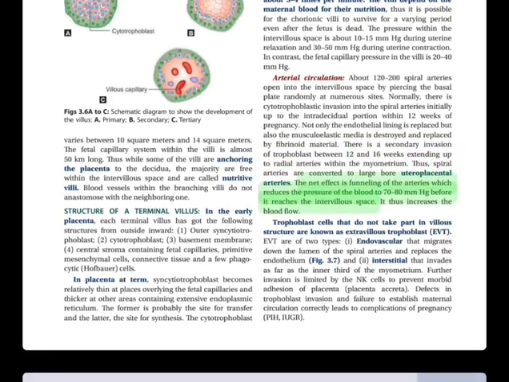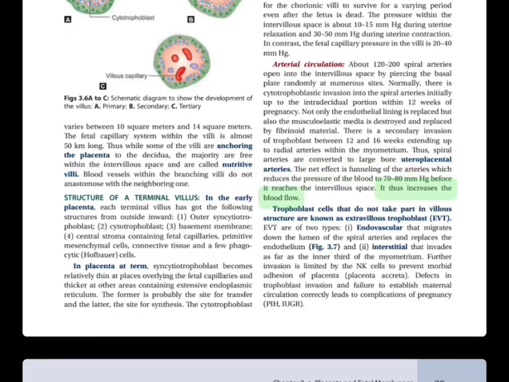The net effect is funneling of the arteries which reduces the pressure of the blood to 70-80 mm Hg before it reaches the intervillous space. It thus increases the blood flow.